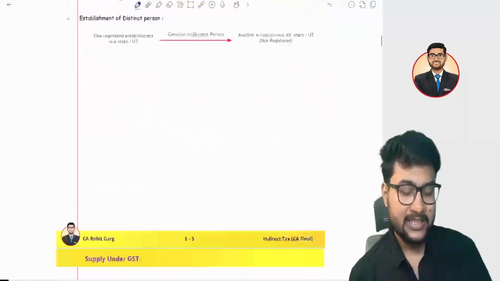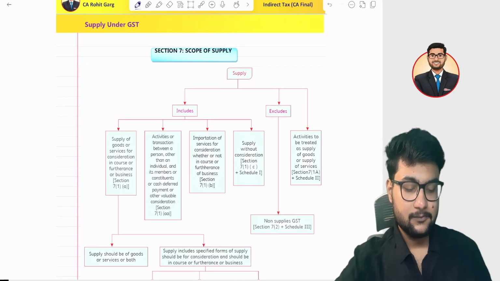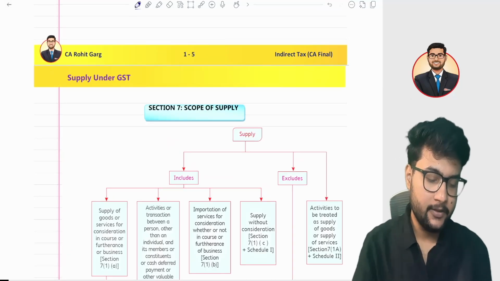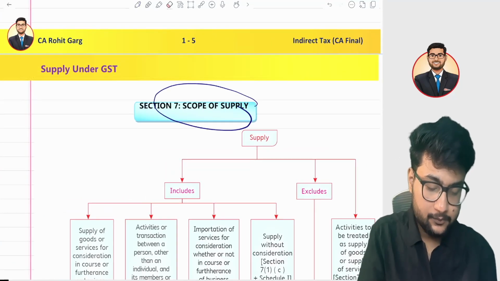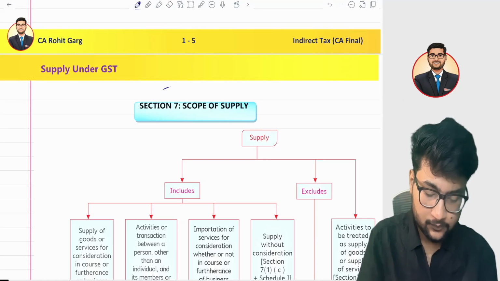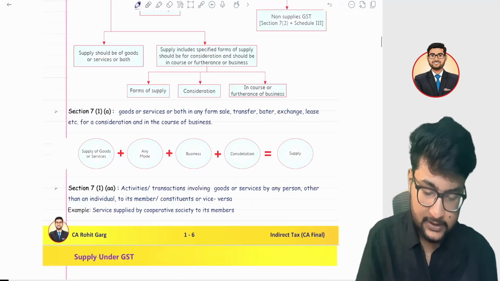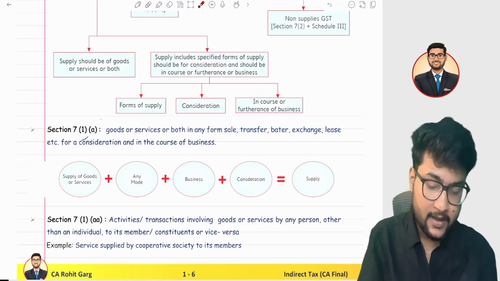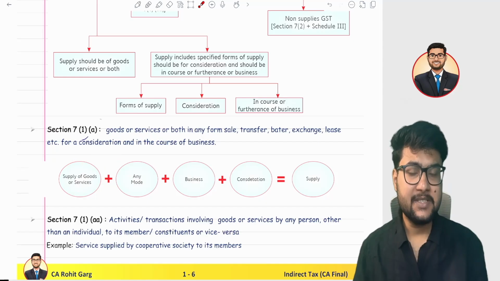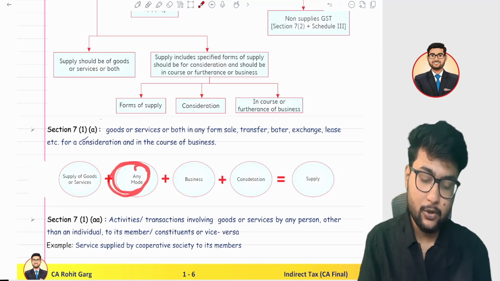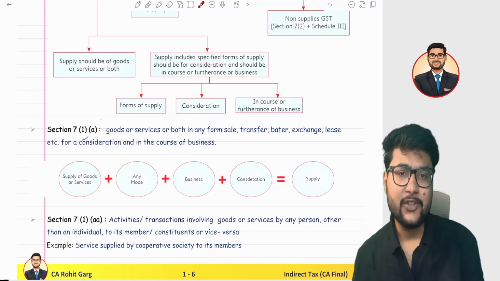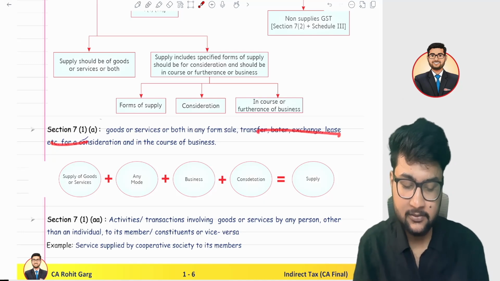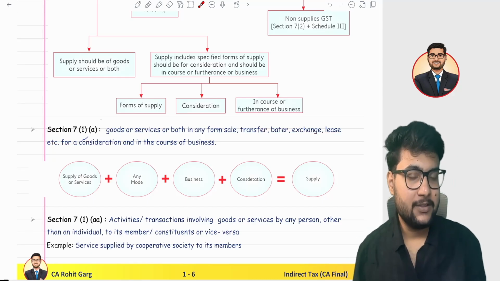Next we will talk about Section 7. Now jump to Section 7, scope of supply. First it's Section 7(1)(a). Section 7(1)(a) says anything which is a supply of goods and services in any mode. What does any mode mean? Any mode means any sale, transfer, barter, exchange, lease, rental, anything. You do not need to remember these terms because they are not going to test you in the exam.